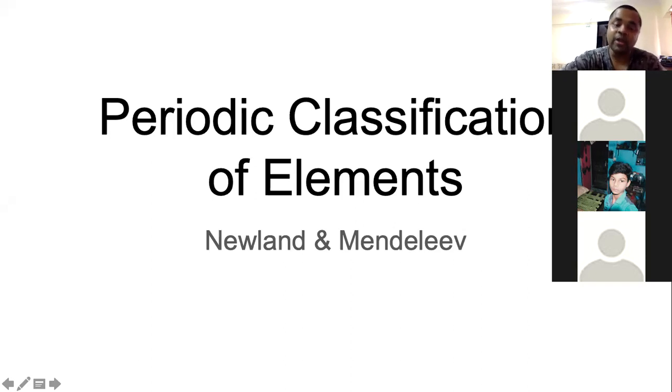And the first such main attempt was done by the German scientist Dobreiner. We saw how the triads worked. Today, what we are going to do is see how more research was done and better classification methods were arrived at. I hope you have come prepared to the class.